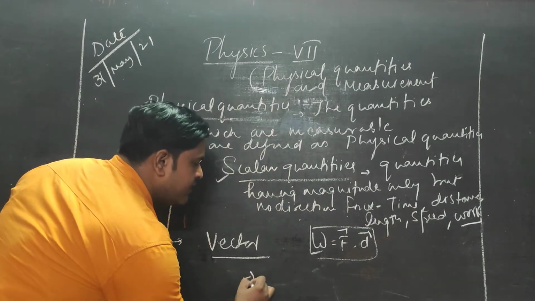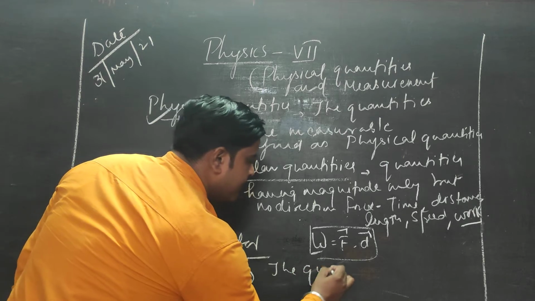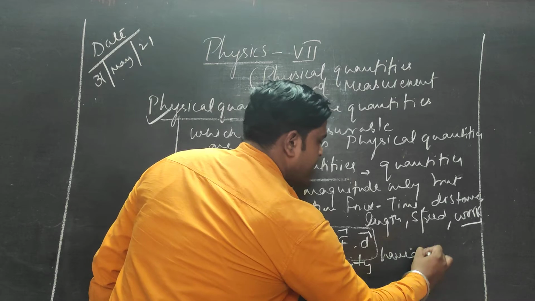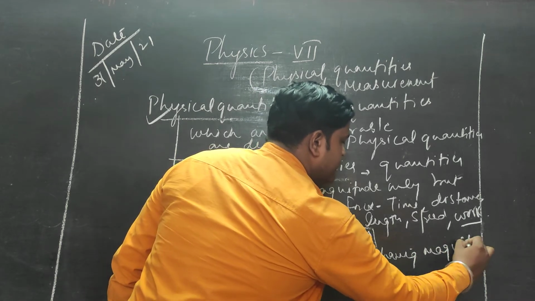Now vector quantity. The quantity having magnitude and direction both.